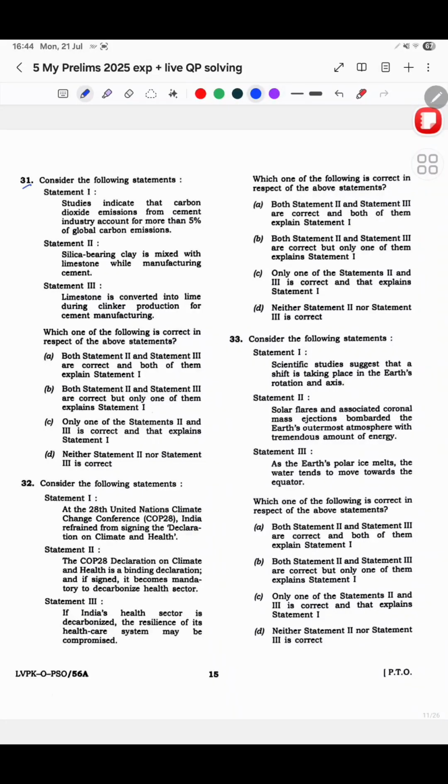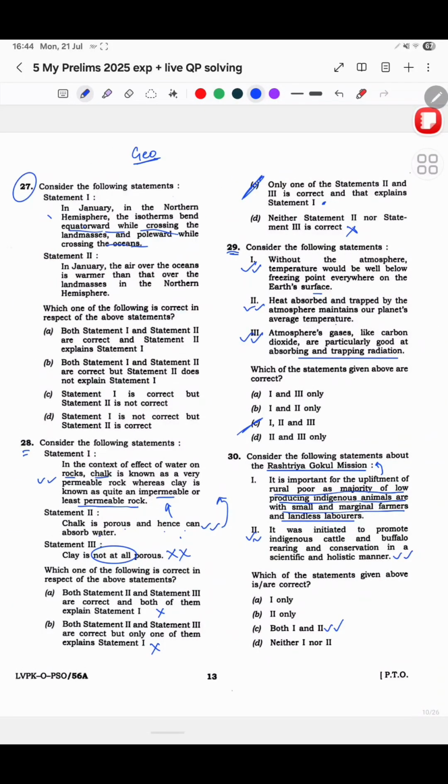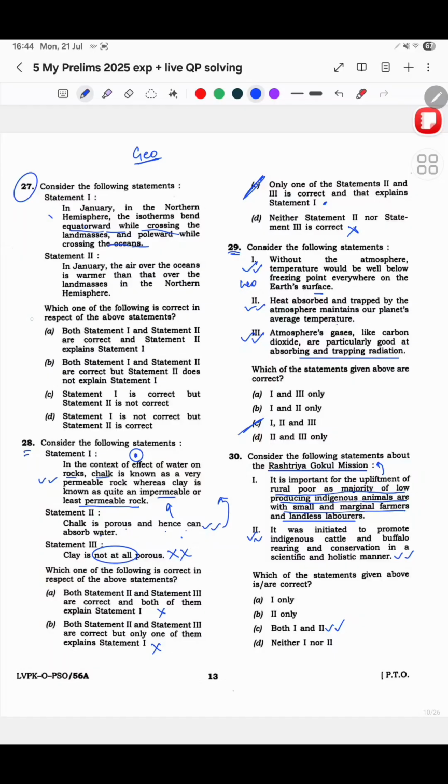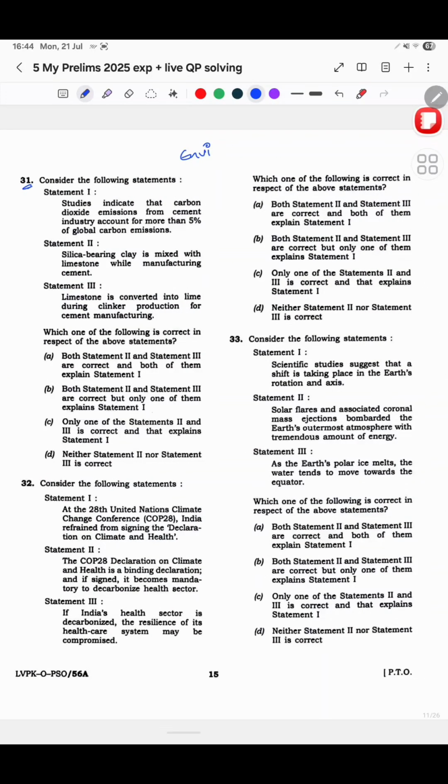Now this one, 31. See, this I think starts environment. If you look at the previous ones also, somewhere environment has also mixed in. Okay, now this is kind of an environment question I would try to point out. But again, this is also geography. This is geography only actually. Yeah. So statement 1, it indicates that cement accounts for more than 5% of global emissions.